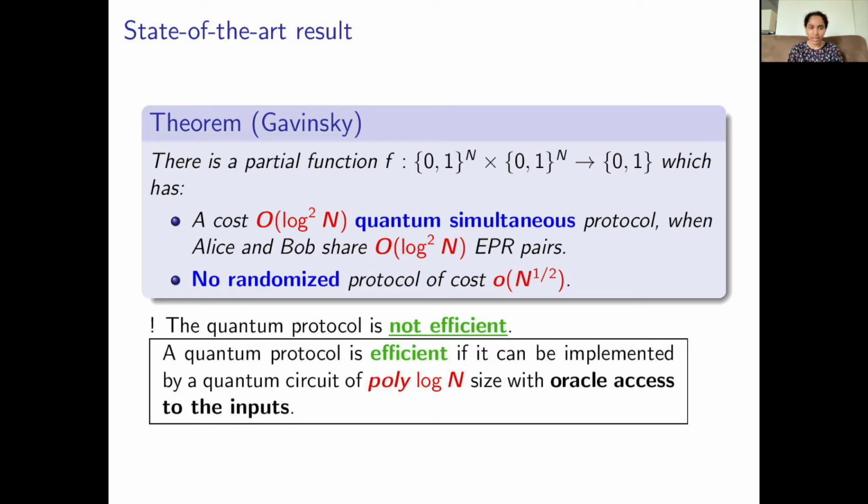Secondly, the oracle access to the inputs just means that Alice and Bob don't need to read their input bit by bit. They can make a few queries to their input in superposition and still be able to execute the protocol. In Gawinski's result, the quantum protocol is not efficient because the referee has to do n many measurements one after the other. Our result addresses this aspect.